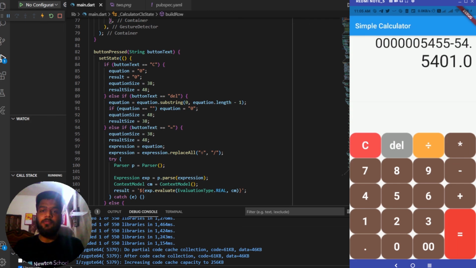So yeah, this was it for this video, where I have explained how you can create a basic simple calculator app with various different things like the colors and different widgets which we have implemented inside the creation of the app itself. So this was it for this video.